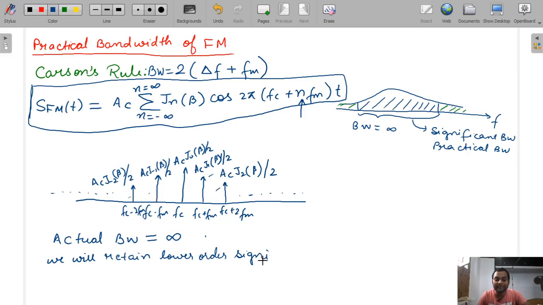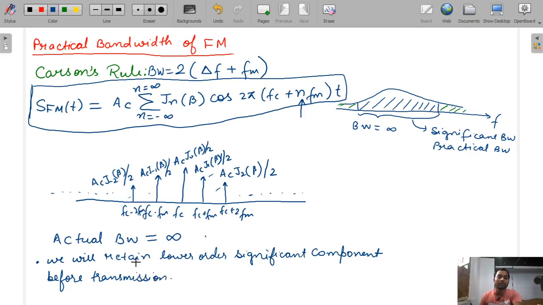So we will only retain the lower order significant components before transmitting. The advantage is that we will have a channel of less cost, a very simple channel.